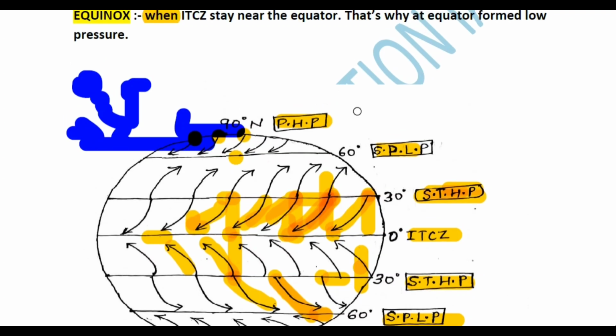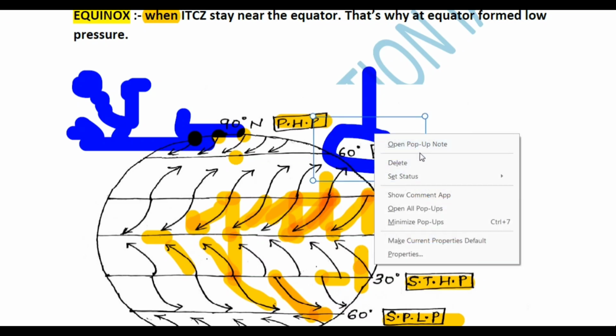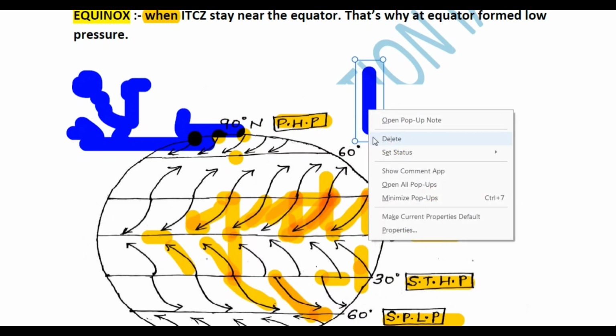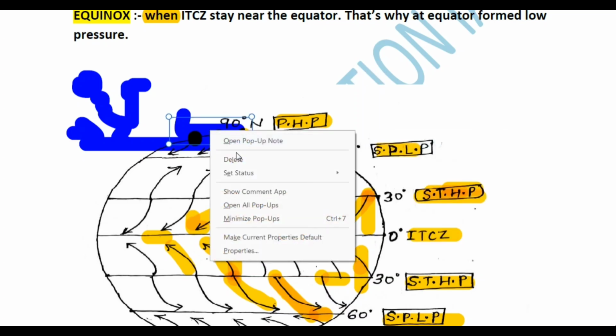Why? If there is a high temperature there will be a low pressure. Why low pressure? Because of the heating of the air molecules, the air molecules will start moving upward. If air molecules are moving upward, this area will be empty, so in this area there will be a formation of low pressure. So this is the particular reason behind it.